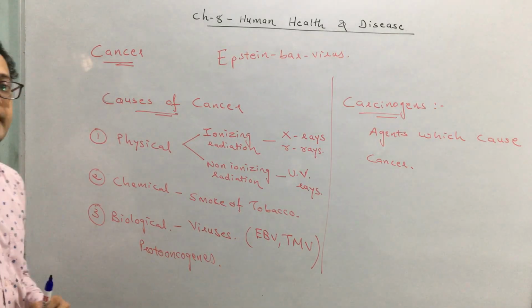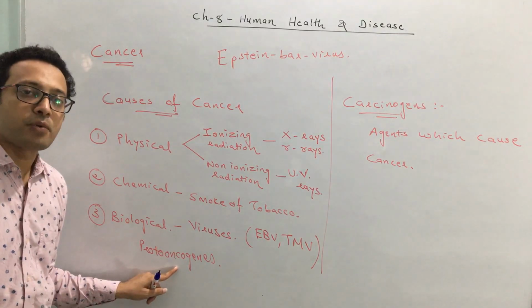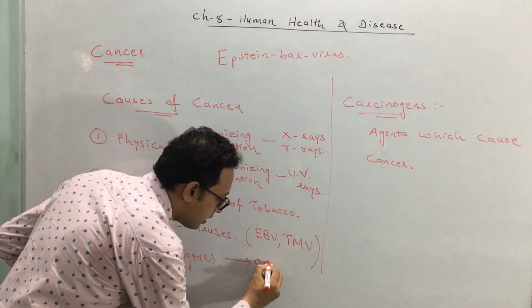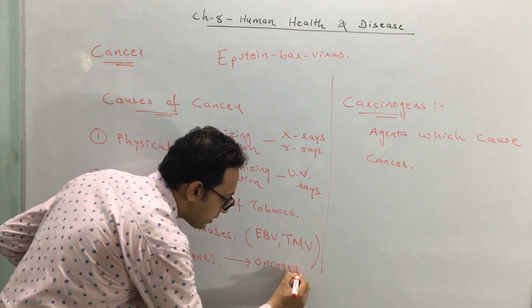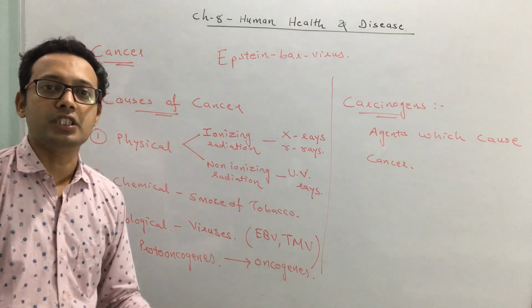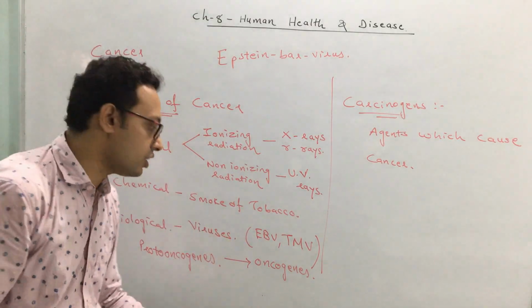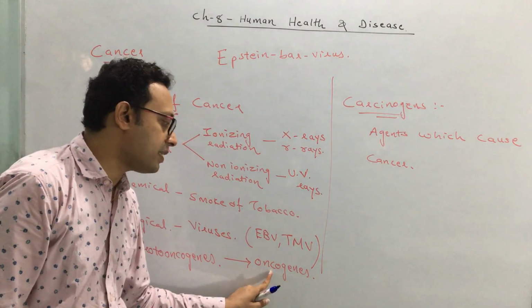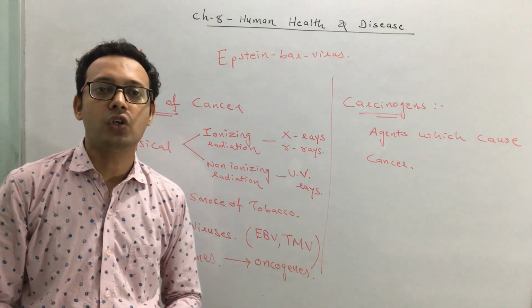In which form? Inactivated form. That's what we call Proto-Oncogenes. When these Proto-Oncogenes convert to oncogenes, that is the active form. Oncogenes means the cancer causing agents. Onco means cancer, genes means genes. So the genes which have a capacity to cause cancer are called oncogenes.